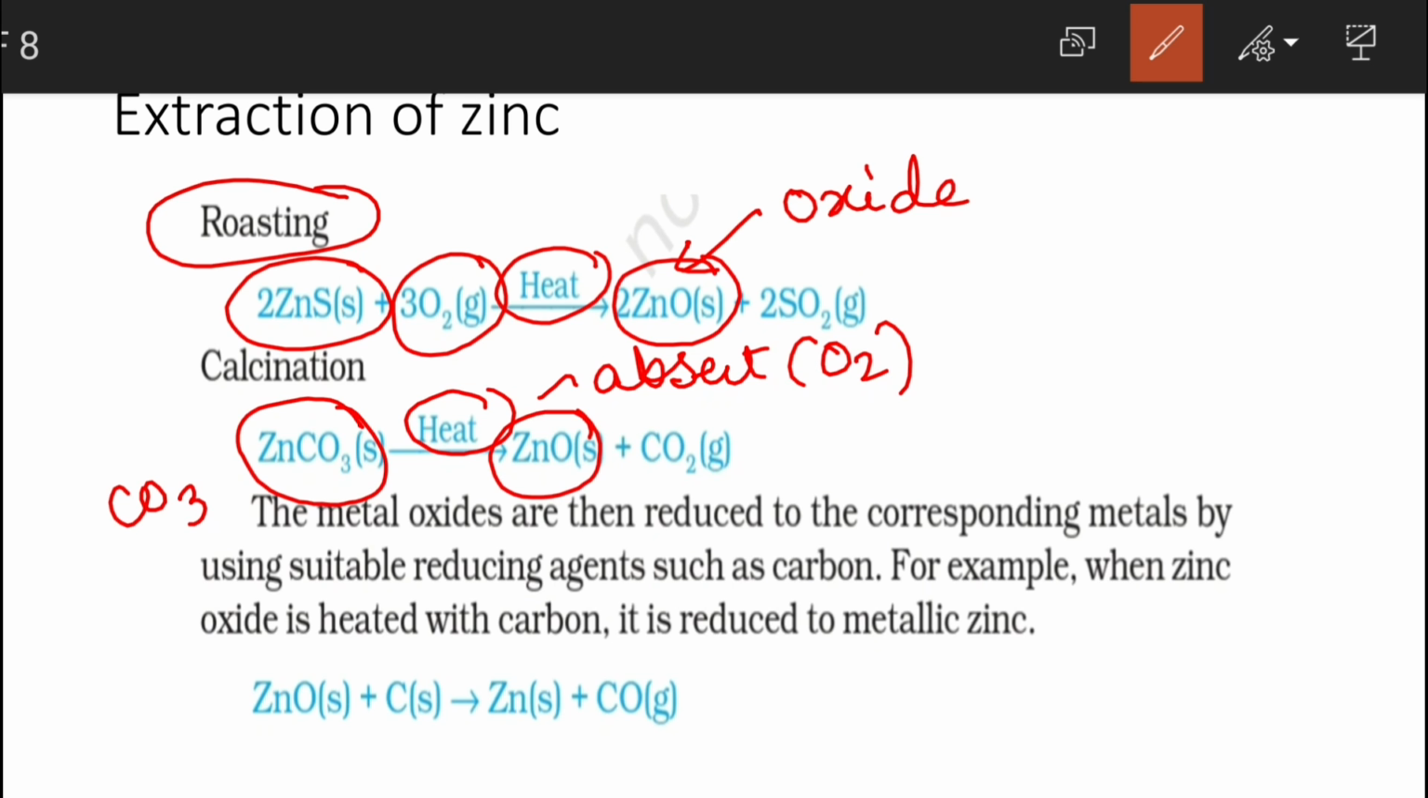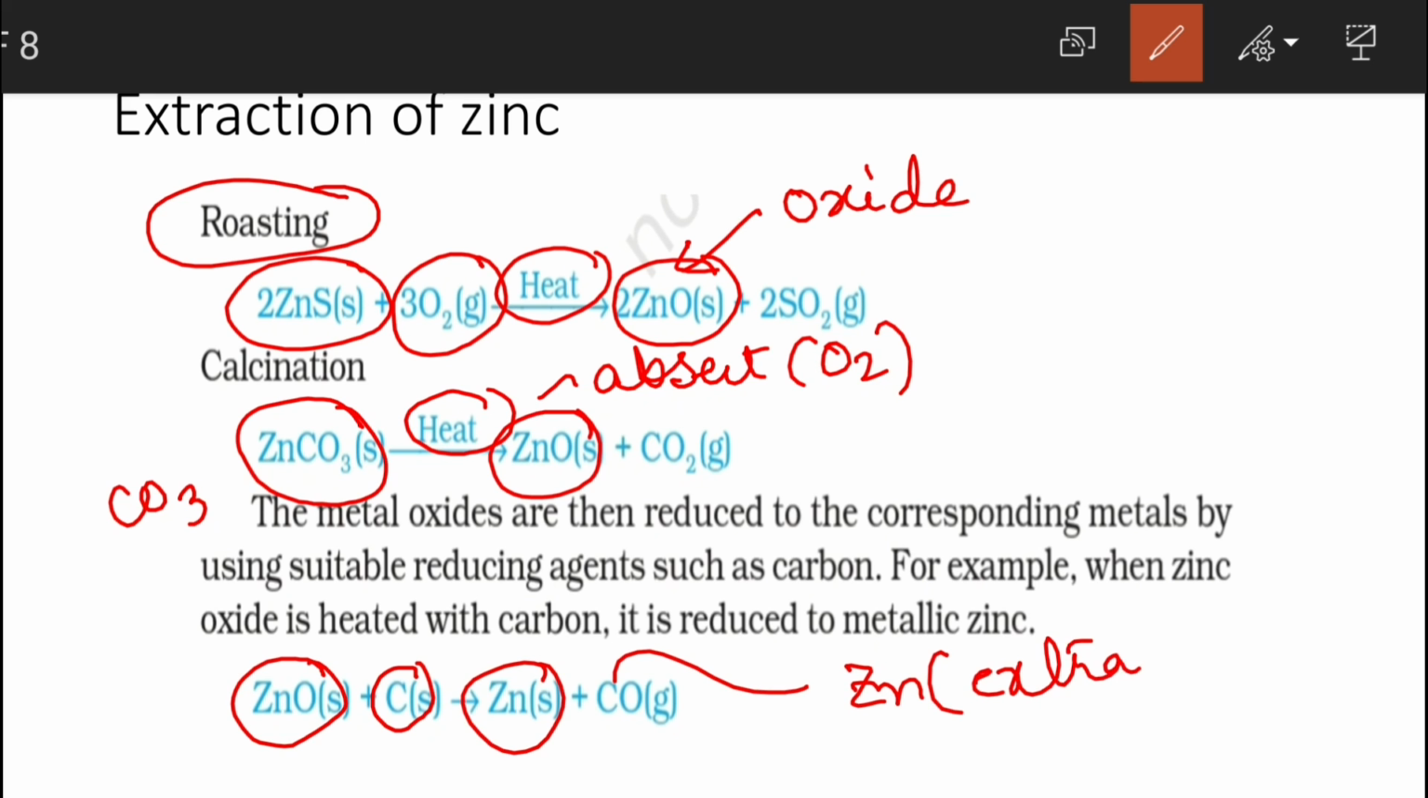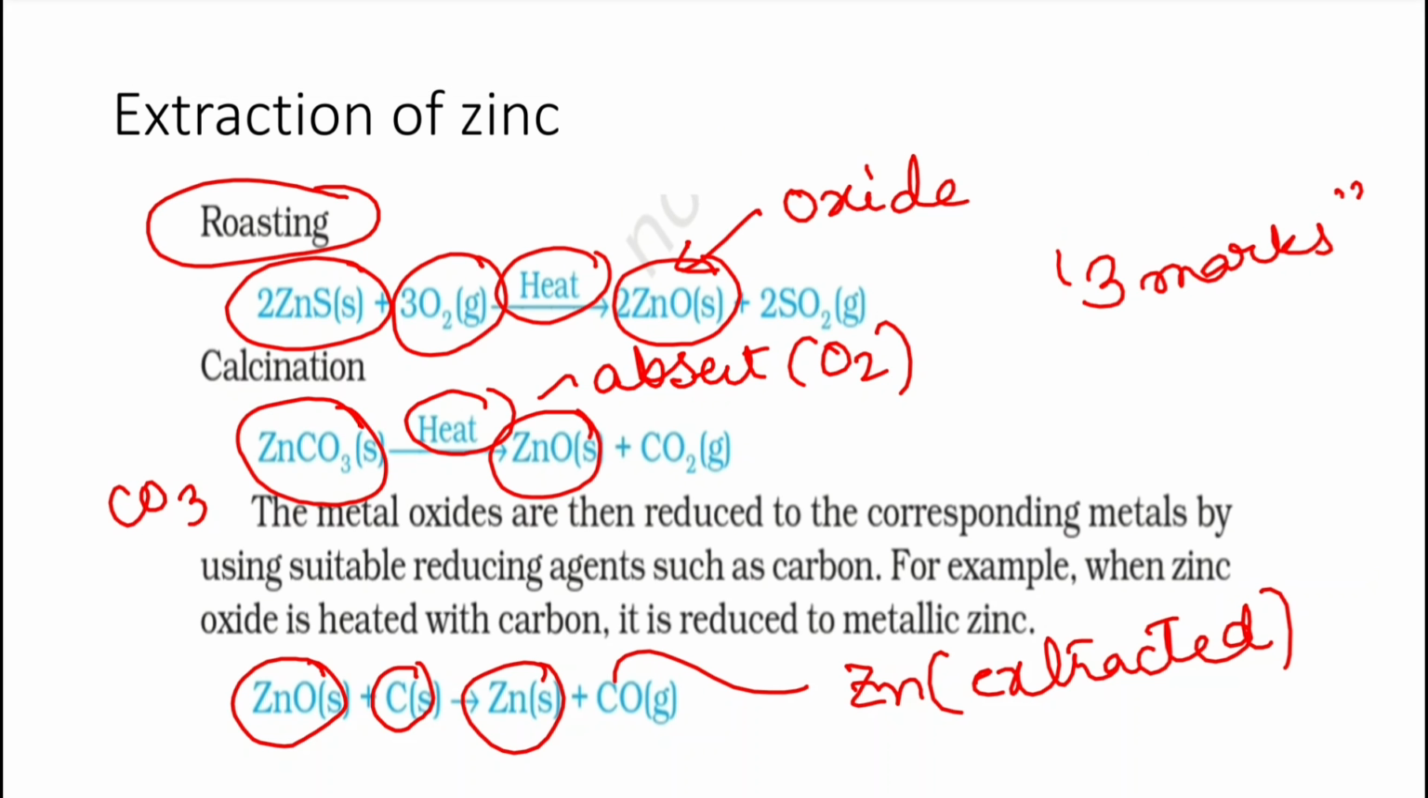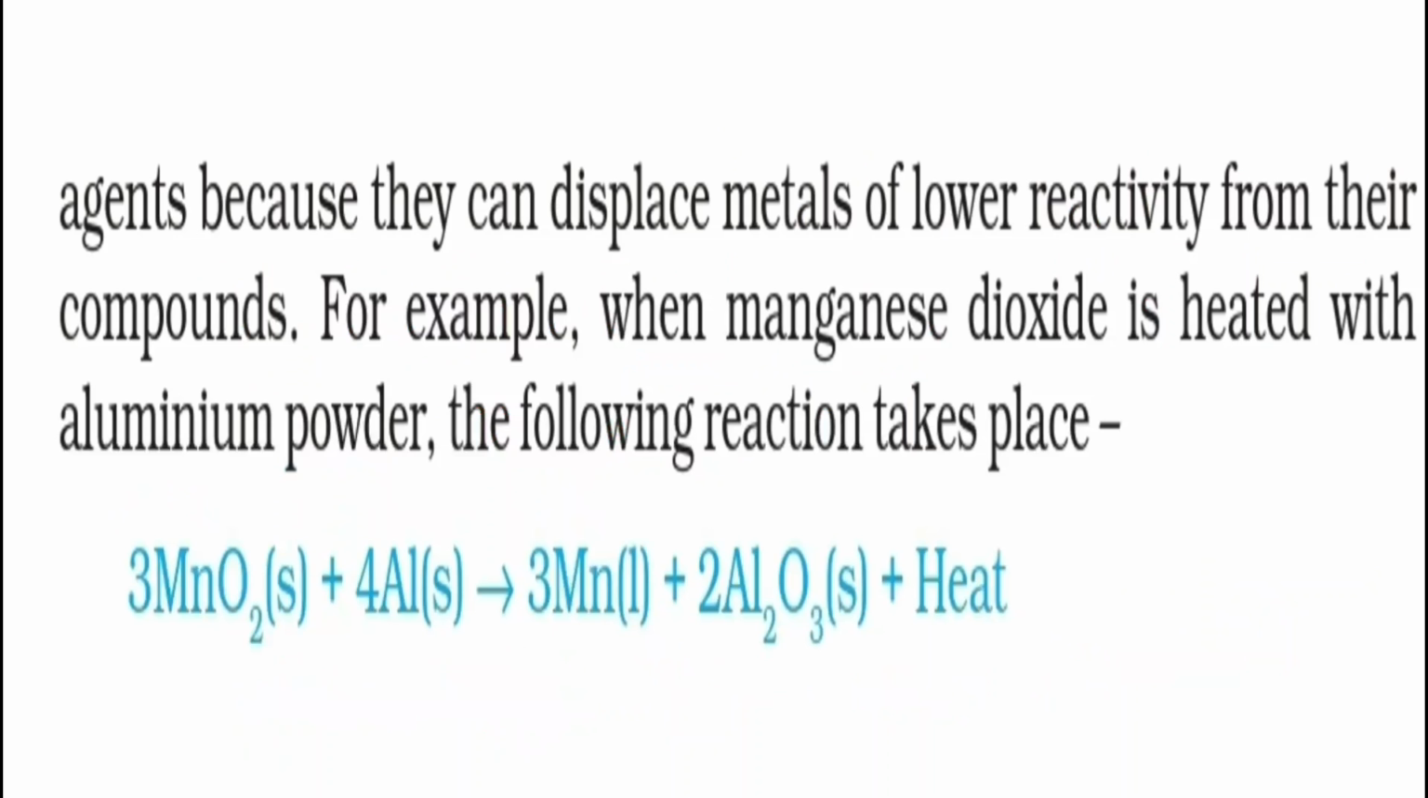Now once you get this ZnO, we are reducing it with the help of carbon. The carbon is going to take away the oxygen, and we are left with zinc. This is the metal we need, so that means zinc is extracted. I hope this process is clear. This process of extraction of zinc often comes in exams for 3 marks. You have to write all the reactions from the book. So that is the process of extraction of zinc.